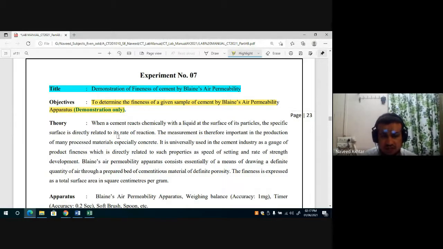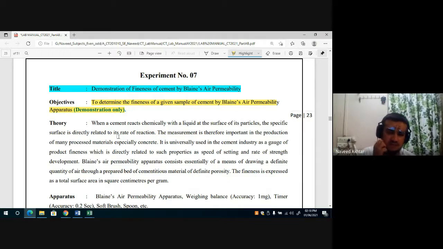When the cement reacts chemically with the water at the surface of its particles, the specific surface is directly related to its rate of reaction. So the finer the particle, the rate of reaction or rate of hydration will be larger. The measurement is therefore important in the production of many materials, especially concrete. It is universally used in the cement industry as a gauge of product fineness, which is directly related to properties such as speed of setting and rate of strength development.